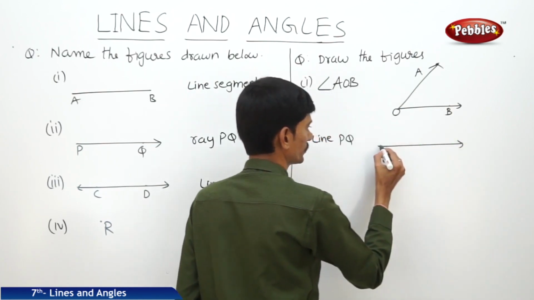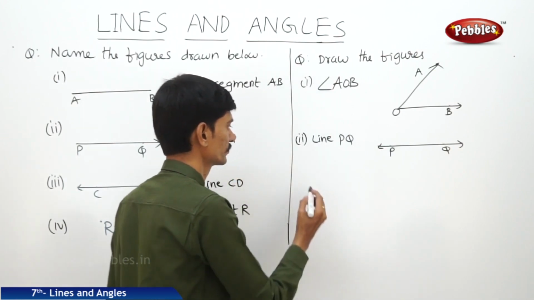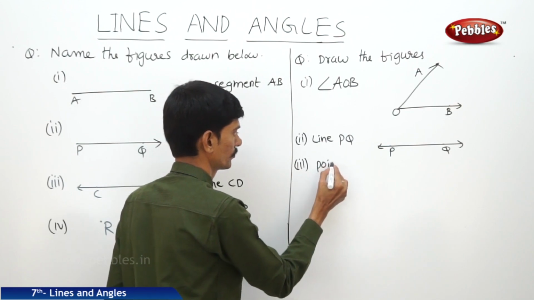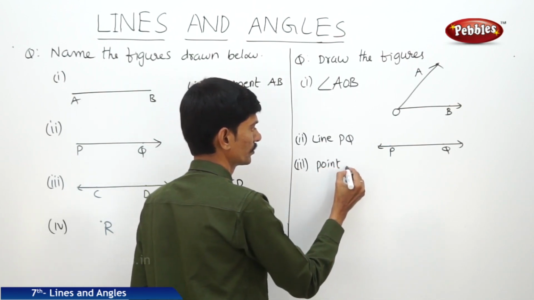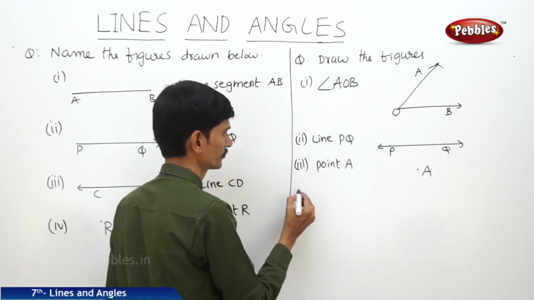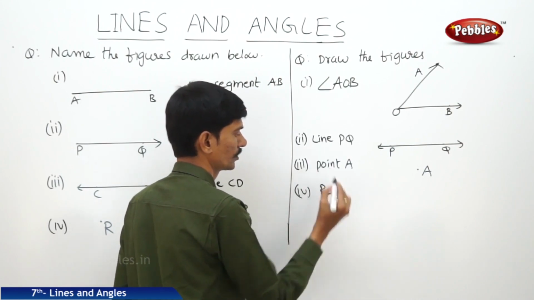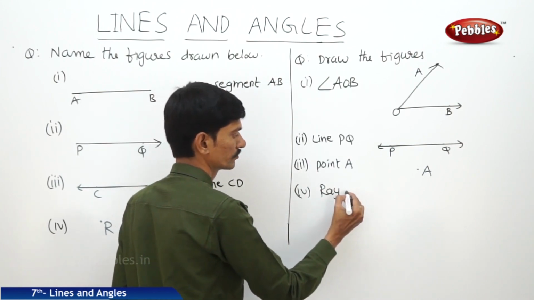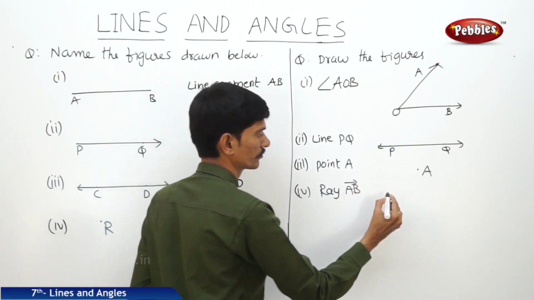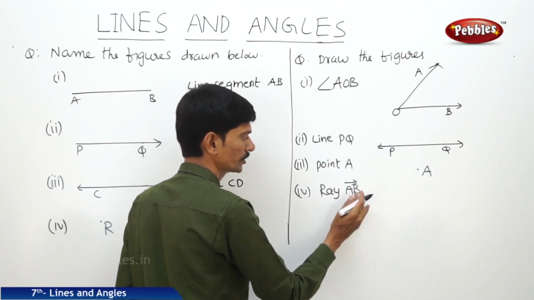Now we can draw a line PQ which can be extended in both the directions. Point A. Now this is the point A. Ray AB. Here the initial point is A and it can be extended towards the point B.